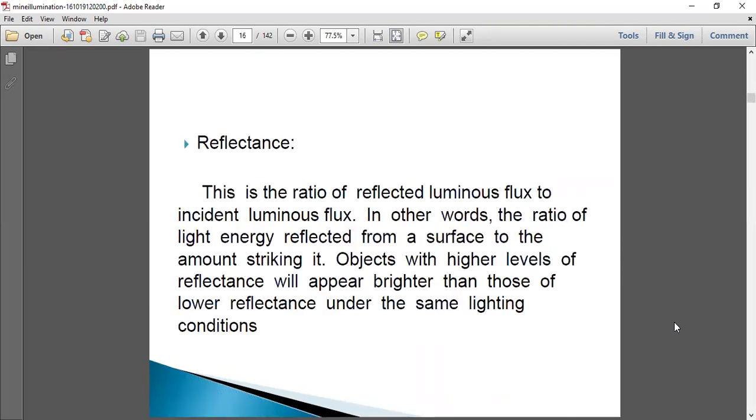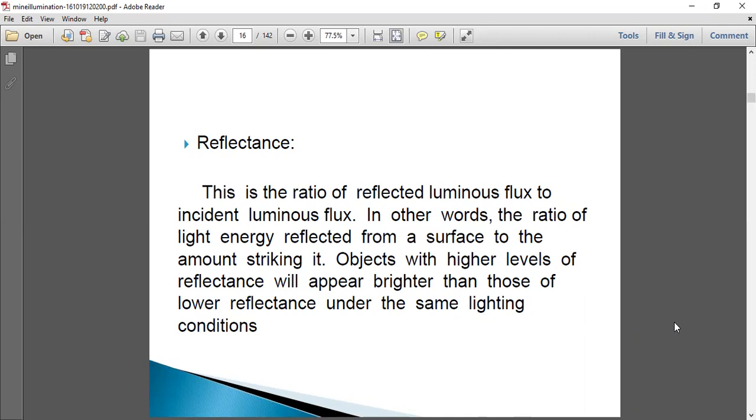Reflectance. This is the ratio of reflected luminous flux to the incident luminous flux. So generally it is defined as the ratio of reflected luminous flux to the incident luminous flux. In other words, the ratio of light energy emitted from the surface to the amount striking it.